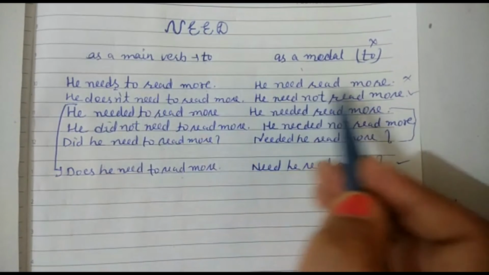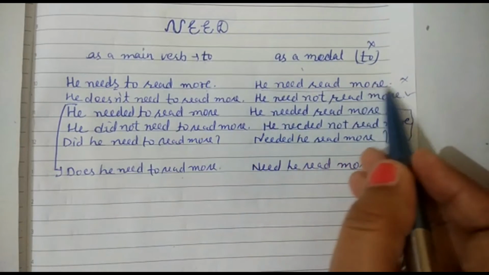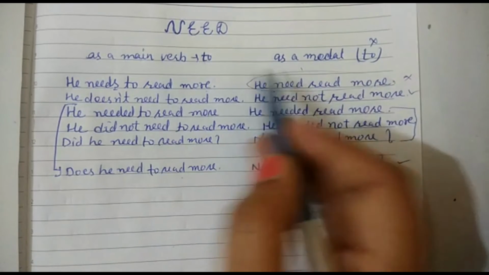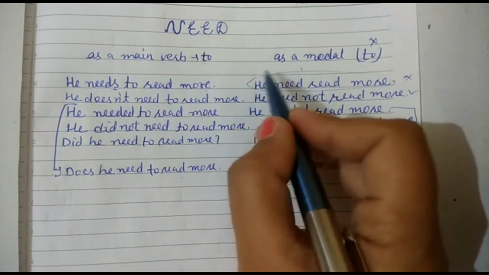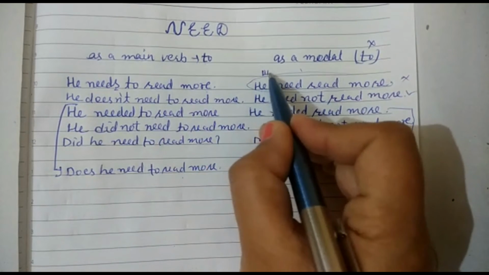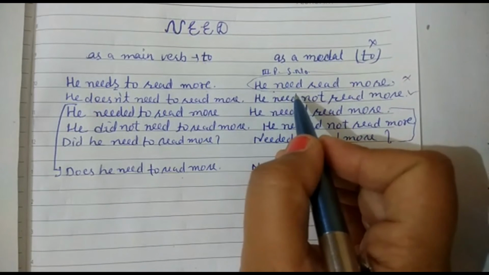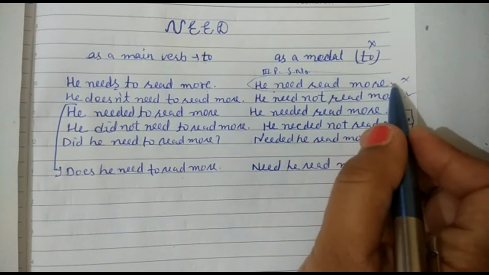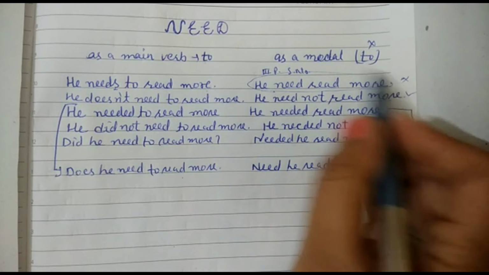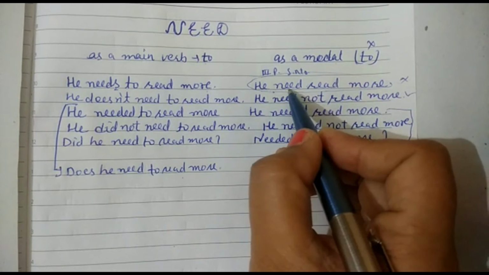"He need read more" will never be used in present indefinite as we have done in the case of dare. Third person singular number, it will not be used like this. "He need read more" is wrong. As a modal, it will not be in use.